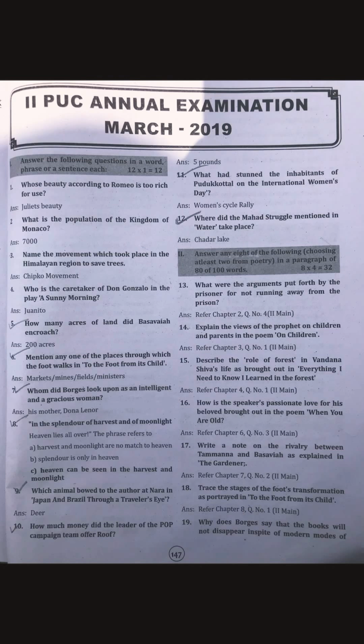Why? Because we have completed all our concepts in terms of 1 markers, 4 markers, 6 markers. We have also completed grammar. For each and every concept I've uploaded a video, so kindly do go through all those videos, and it'll be a little easier for you when you crack the question papers. So, now let's have an analysis of the March 2019 question paper.